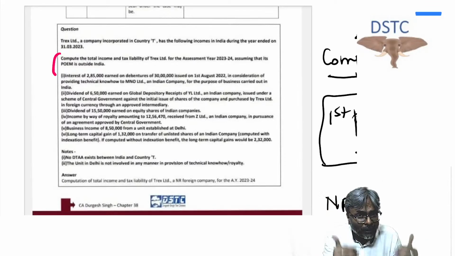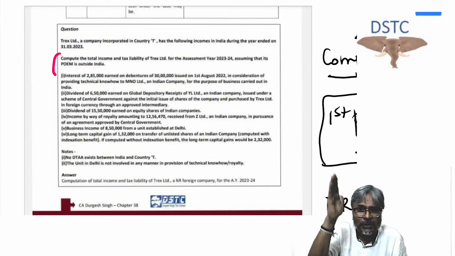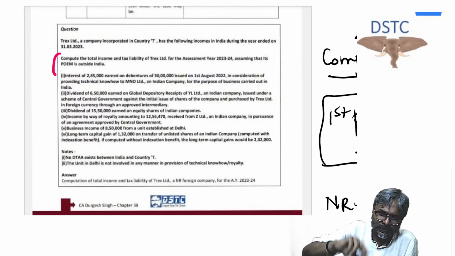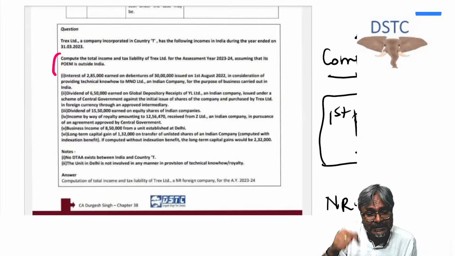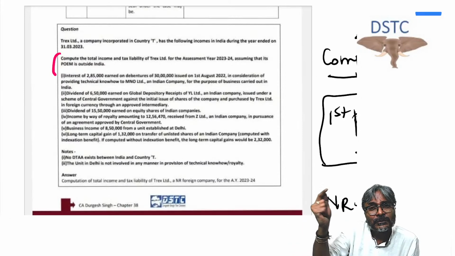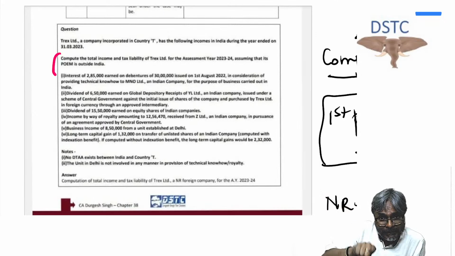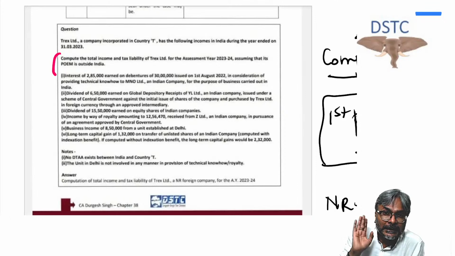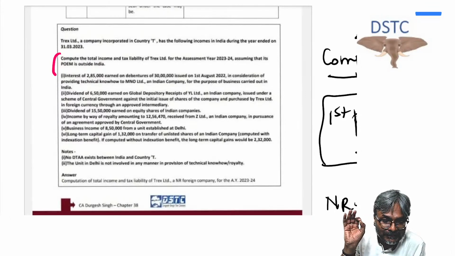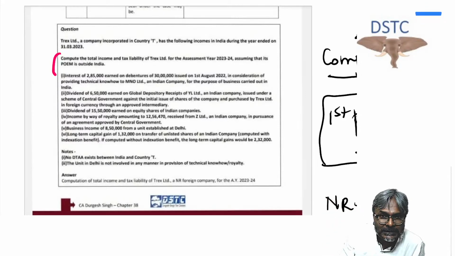So if the total of all the passive income does not cross the threshold of 50%, that is, it is not more than 50% of the total income, in that case the business of the foreign company is active. And when it is considered outside India, the following tests must be less than 50% in India. And which are those tests, students? The asset test is less than 50% in India. The number of employees test is less than 50% in India.